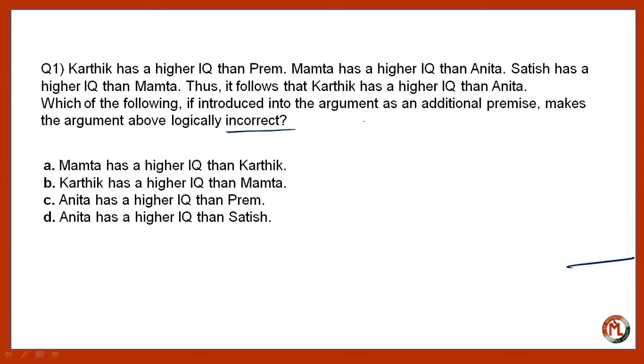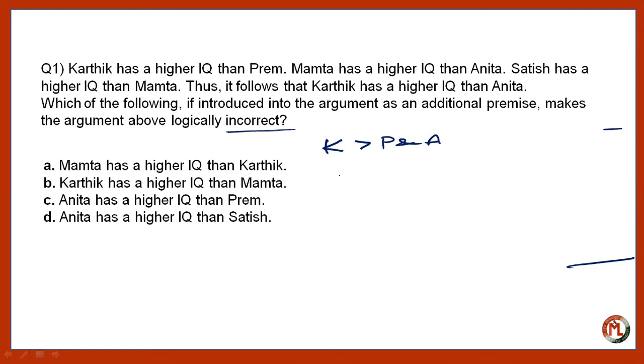Now, nothing is said about the Prem. The only thing which is said about the Prem is that Prem has a lower IQ than Kartik. So it will create a setup like this. Kartik has a higher IQ than Prem and Anita.